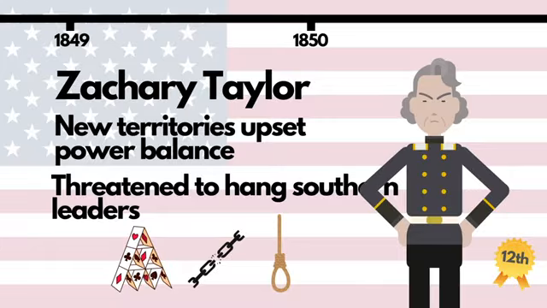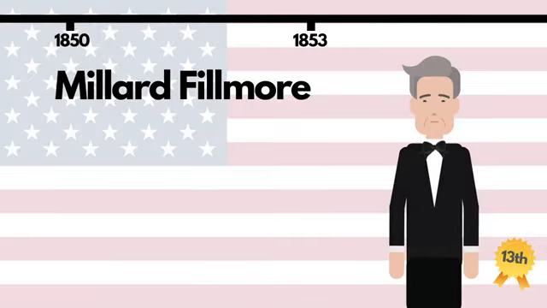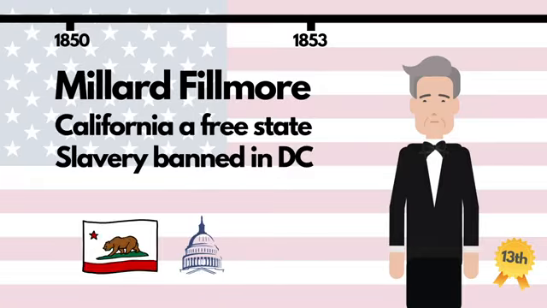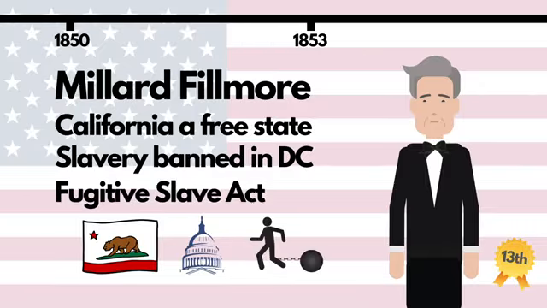Serving initially as vice president, Millard Fillmore was elevated to the seat of power on the death of Zachary Taylor. As such, it fell to him to try and solve the fundamental issues which had continued to crystallize under his predecessor. His solution was to support the Compromise of 1850. On the one hand, California was admitted to the Union a free state, and the slave trade was abolished in the District of Columbia. On the other, the Fugitive Slave Act was introduced, mandating the return of escaped slaves, something Northerners hated. The compromise would result in a very short-term truce over the issue of the expansion of the slave trade.